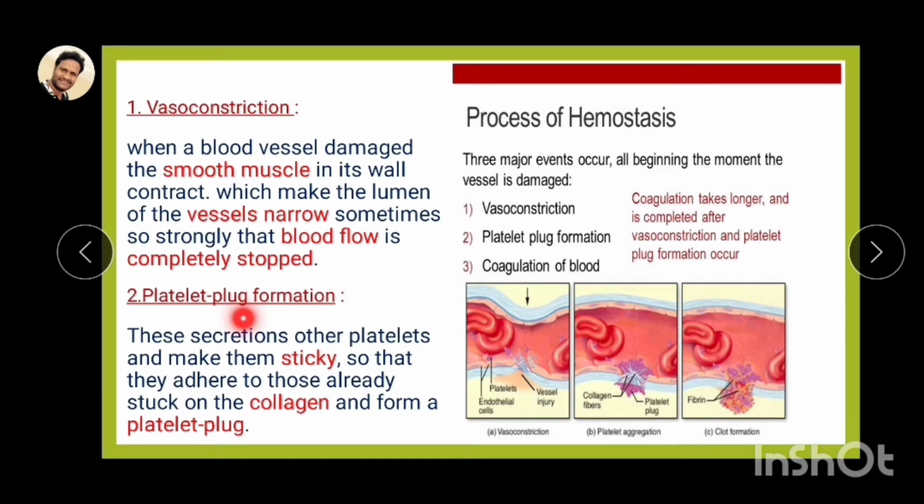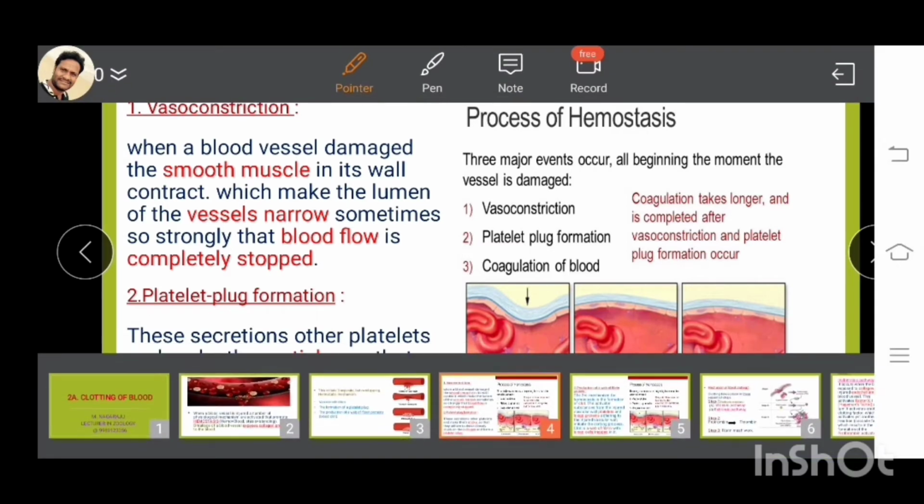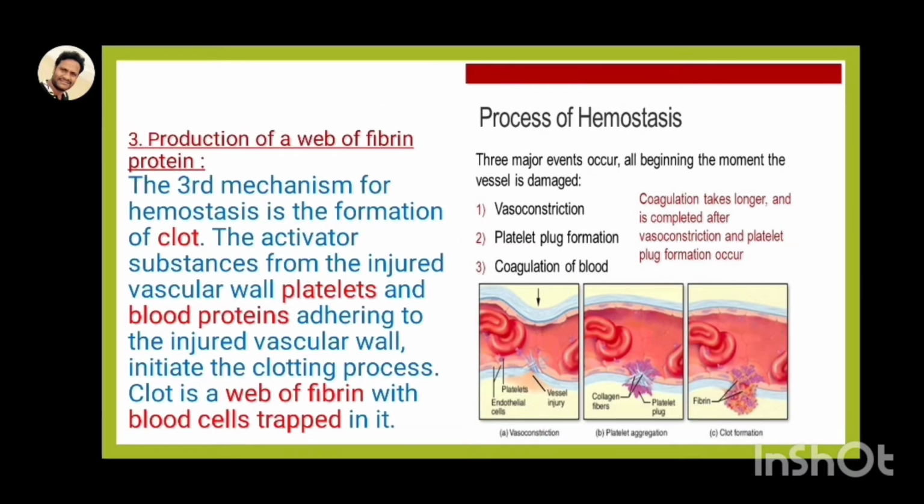And the second one is plaque formation. This is the second diagrammatic representation. Sticky collagen formation occurs, and after the collagen formation, a cap-like structure may form. This is called plaque formation. And the third one is the production of a web of fibrin proteins.